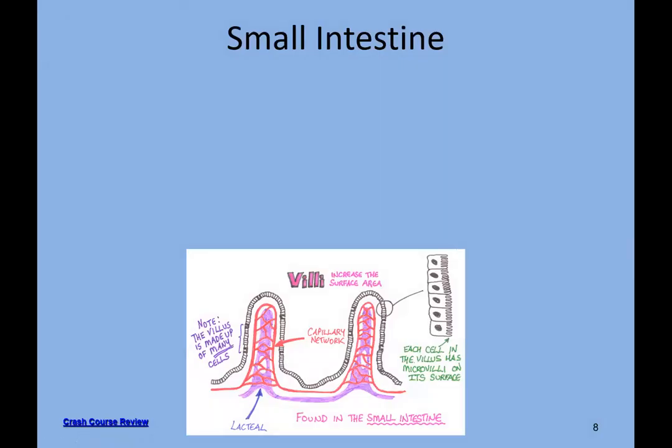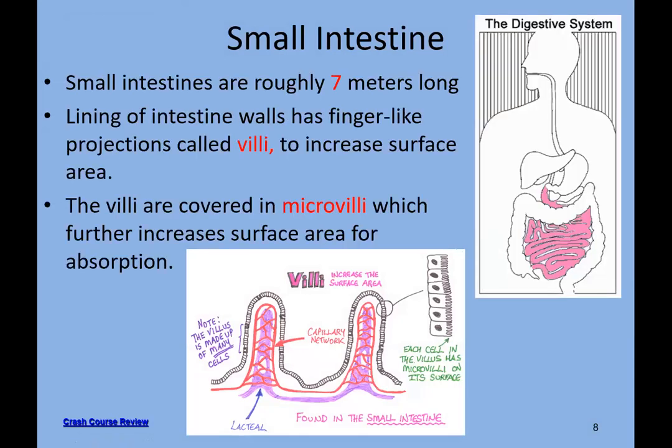Next, small intestine. We can see over here that it starts from the end of the stomach and goes until the start of the large intestine. In the small intestine, there are finger-like structures present which help the food to move, and the main function is absorption. So till now we have learned about ingestion, that we eat food.